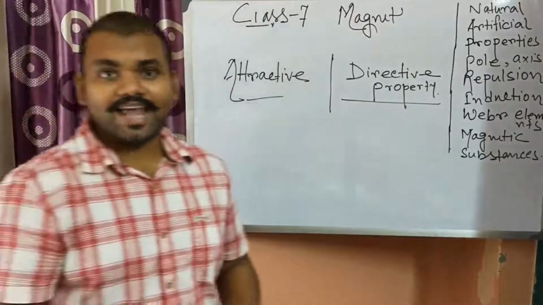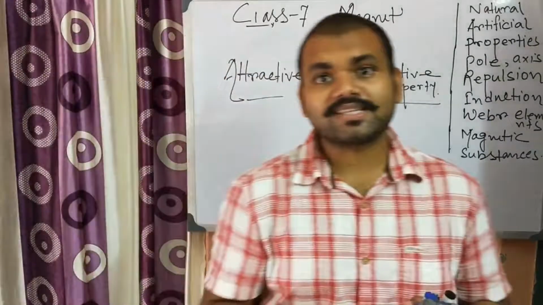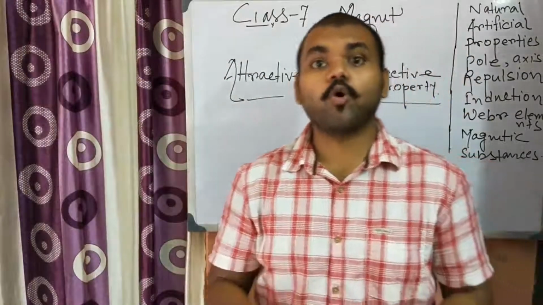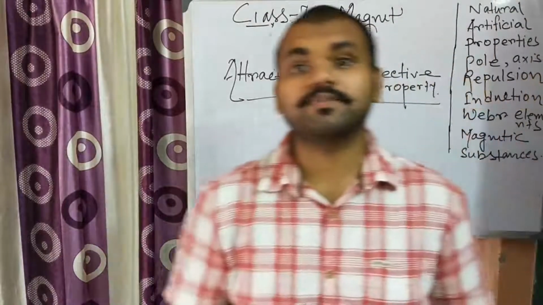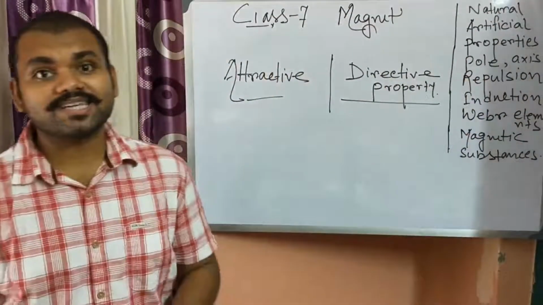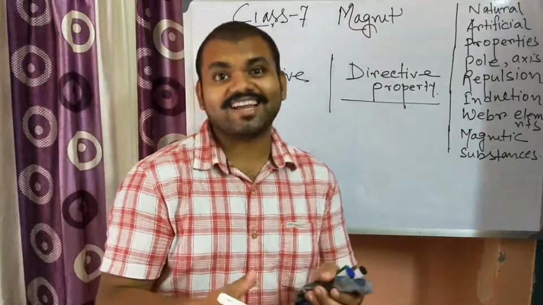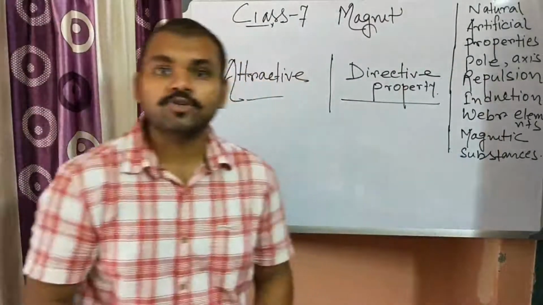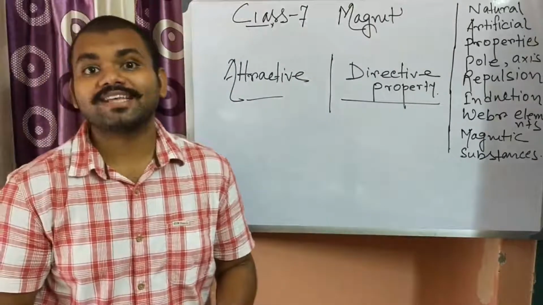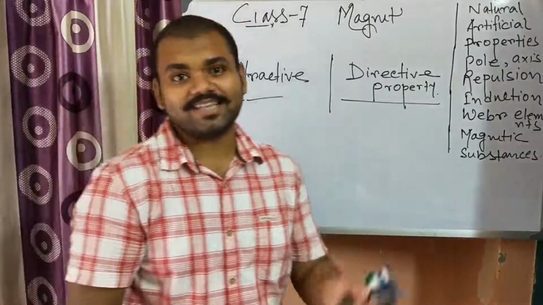Substances like iron, nickel, cobalt, etc. are all attracted by the magnet. The substances that are attracted by the magnet and can be turned into a magnet are known as magnetic substances.